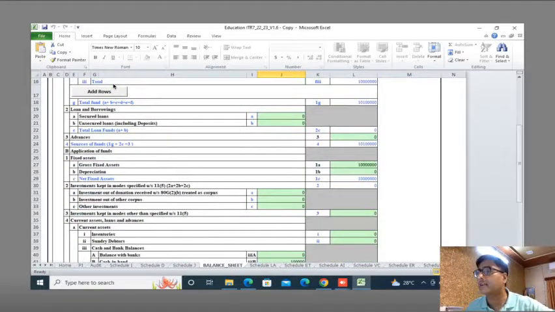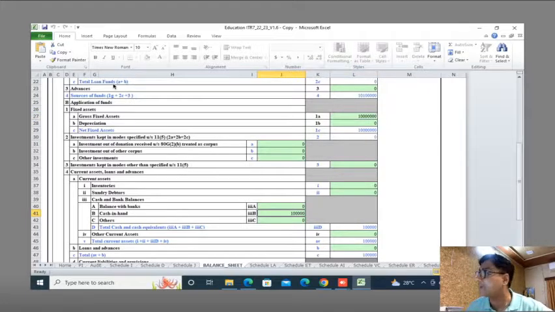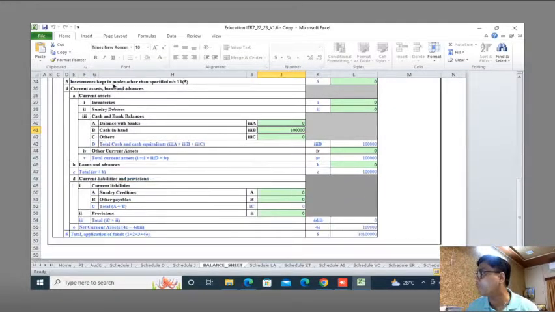You can see that this surplus, the entire 1 crore rupees, I have invested in a fixed asset, so there is no requirement to invest in a mode given under section 11(5). I have not invested anything, and the remaining 1 lakh I have kept in cash in hand purposefully, just to say that there is no requirement to invest any surplus in a particular mode. I can keep it freely, there is no problem at all. So this is my balance sheet.